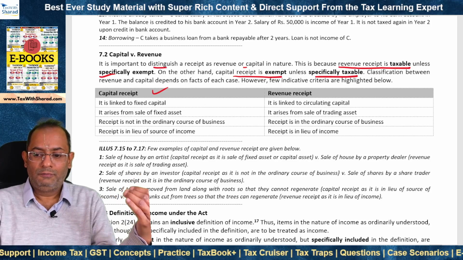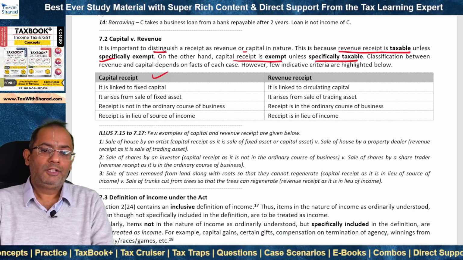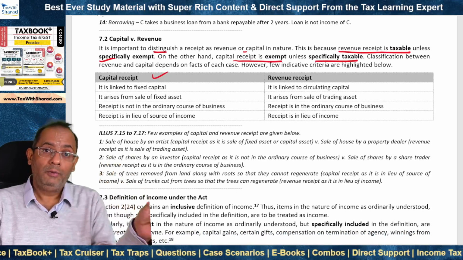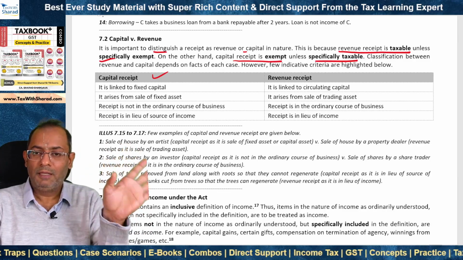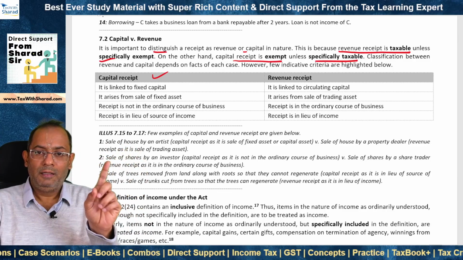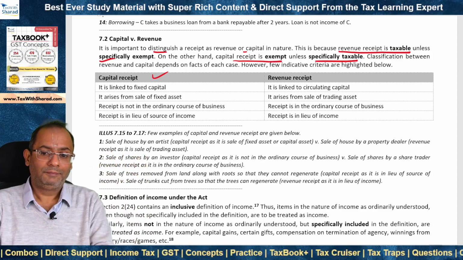And on the basis of these factors, one can determine whether a receipt is revenue in nature or capital in nature. If it is revenue in nature, then it will be brought to tax unless it is specifically exempt under the Act. If it is capital in nature, then it will not be brought to tax unless it is specifically taxable.